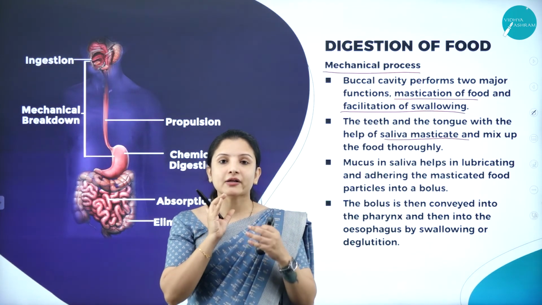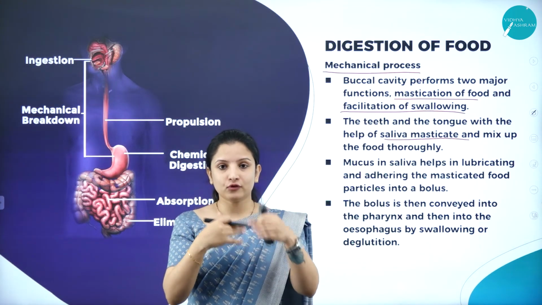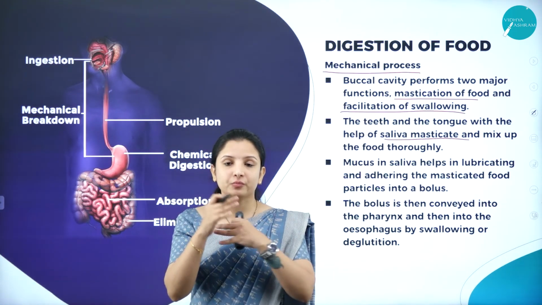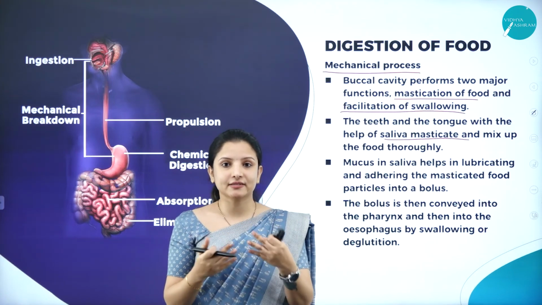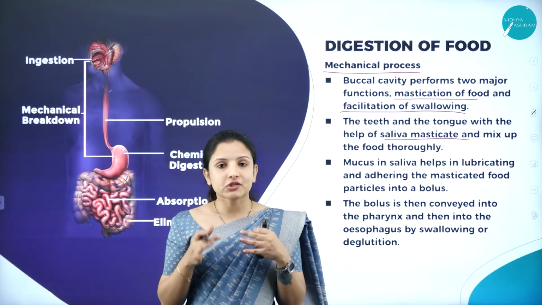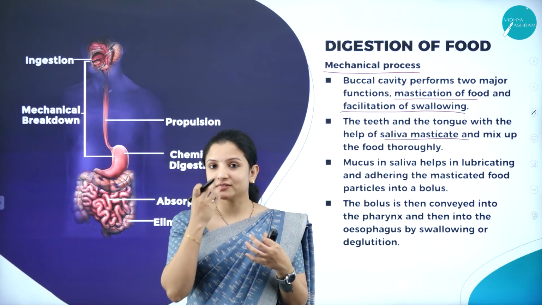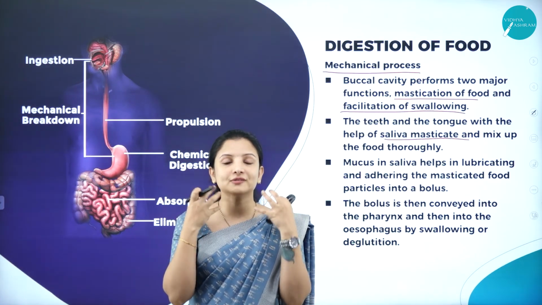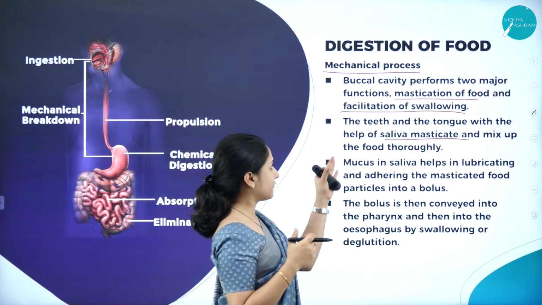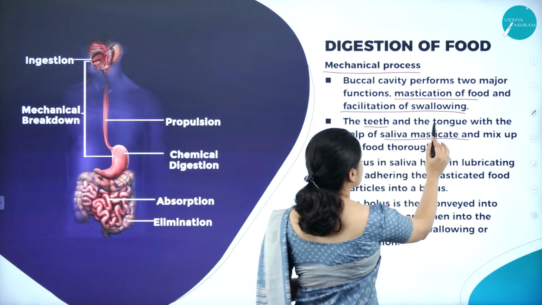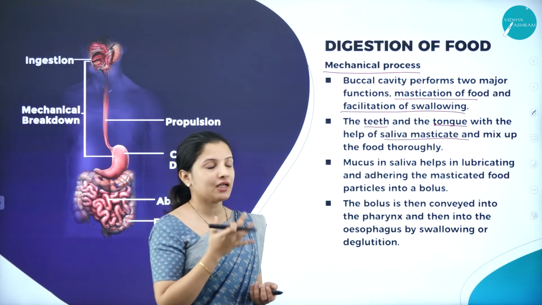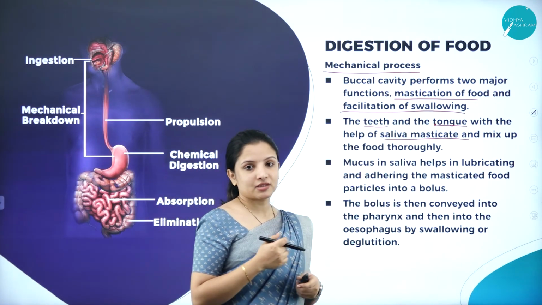The tongue tilts the food, just like a large tank that mixes the cement and the jelly stones. Just like that, in our mouth there is the tongue, which helps in the movement of food inside our mouth as we chew it. So the teeth and the tongue are the two organs in the buccal cavity that help in the mastication of food.